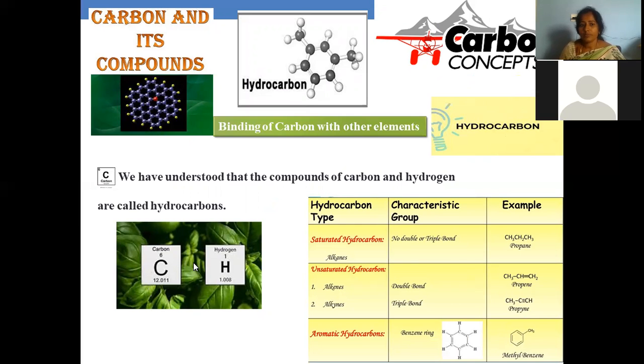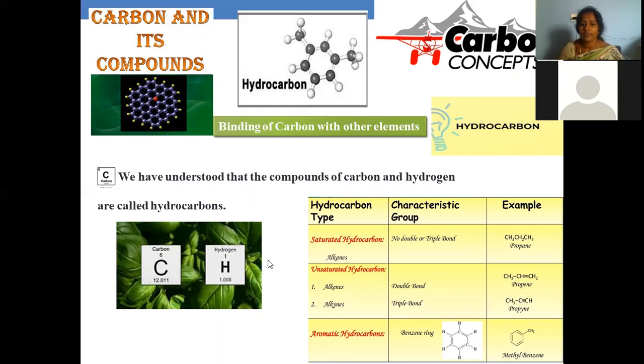Hydrocarbons are the simplest compounds of carbon, where we can find these compounds either in the form of saturated, like a long chain with only single bonds, sigma bond containing compounds, or else alkenes, which are nothing but double bonded compounds, where two carbons are joined by a double bond, and alkynes, which are generated by carbons joined by a triple bond.